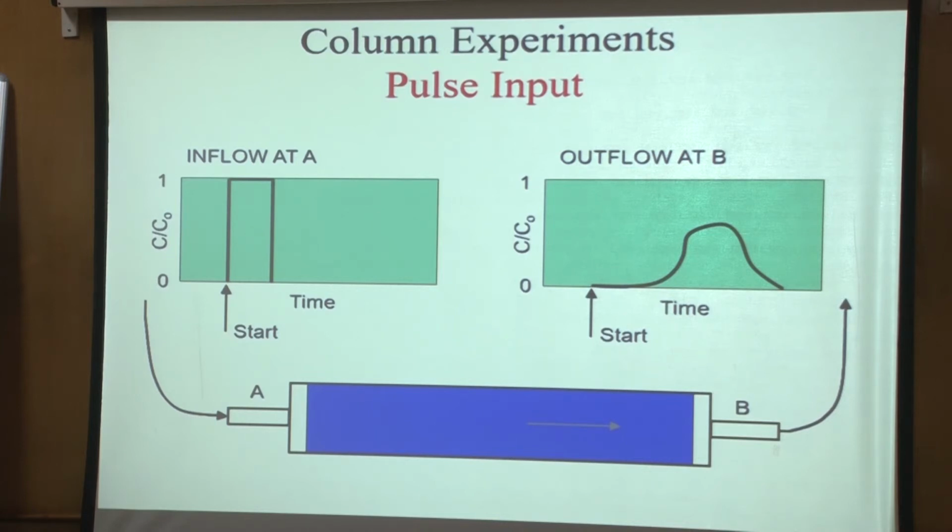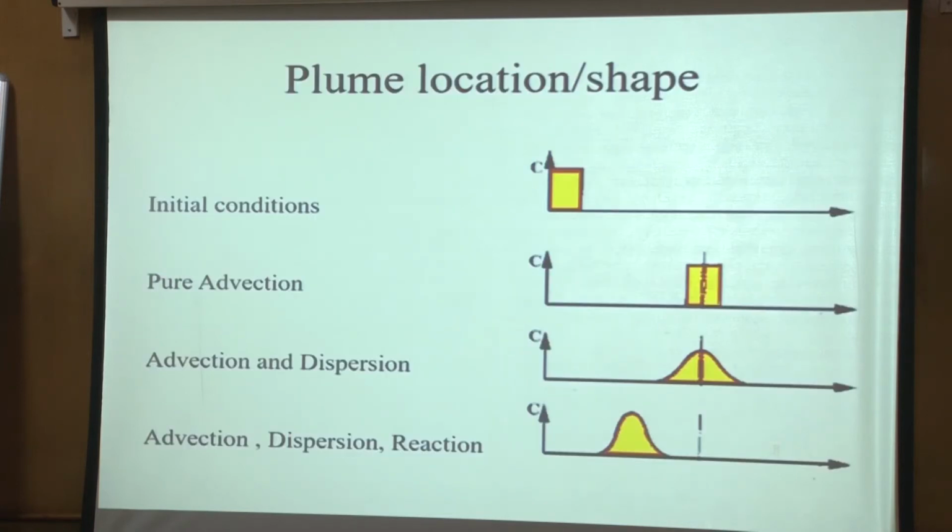So the boundary condition is also important. Whenever you have a governing equation, your solution naturally depends on what the initial conditions are. For example, initially, is there any solute in the column? Is it free from the solute? So that will also govern the shape of this curve. So let's see typically what kind of things you get.